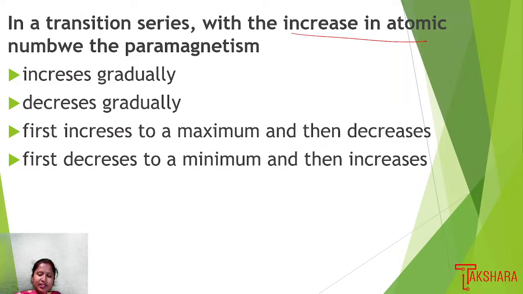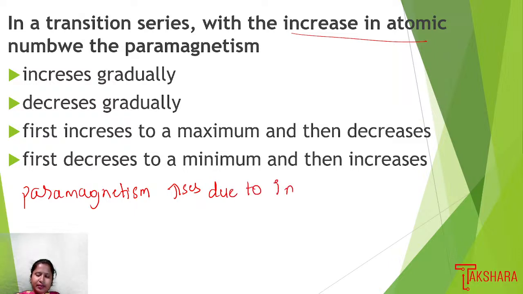In the case of the transition series, the paramagnetism property increases due to the increase in the number of unpaired electrons. As the number of unpaired electrons increases, the paramagnetism property also increases.